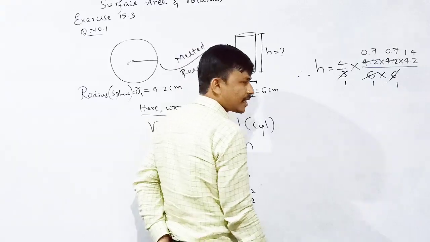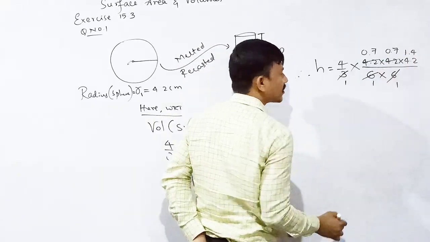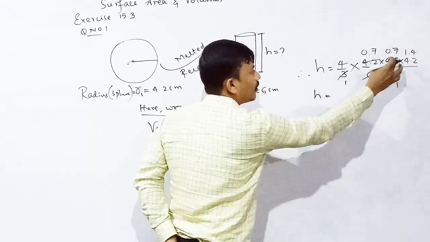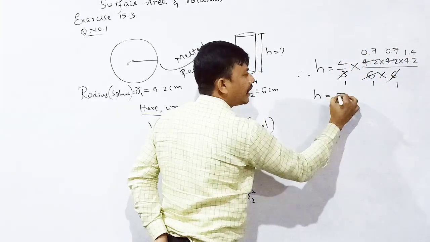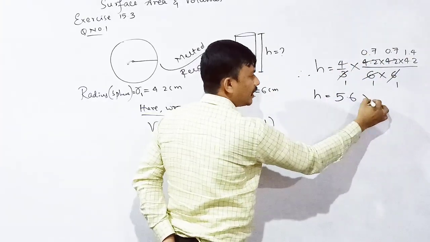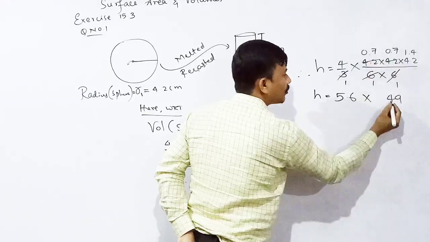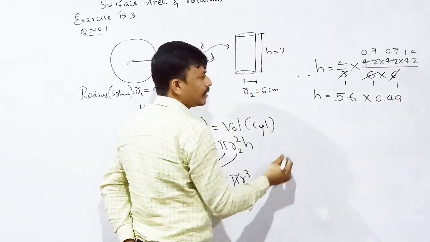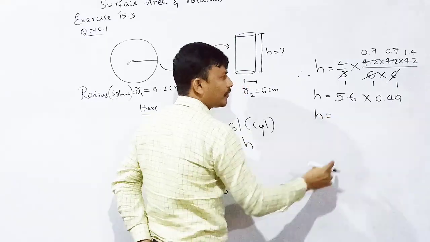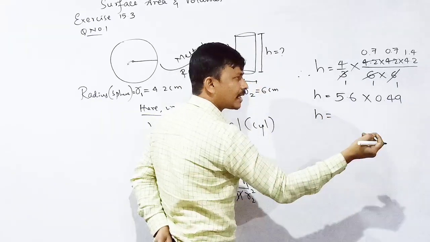Correct? h is equal to 14 fours are 56, 1 point, into 7 sevens are 49. This is h is equal to 49, nearly 50.